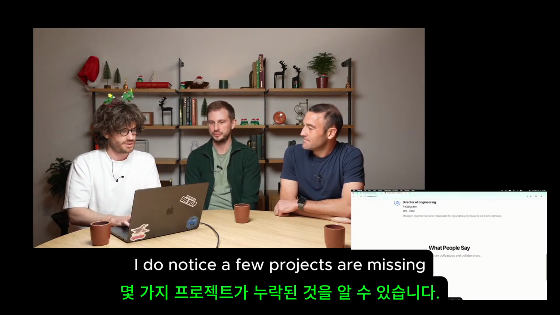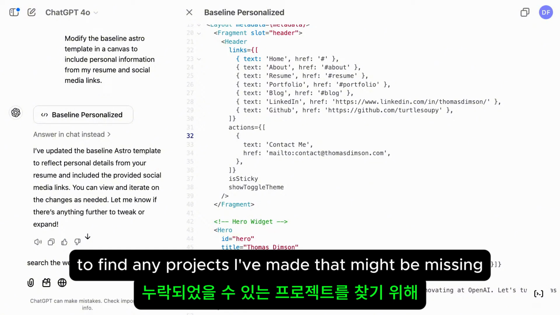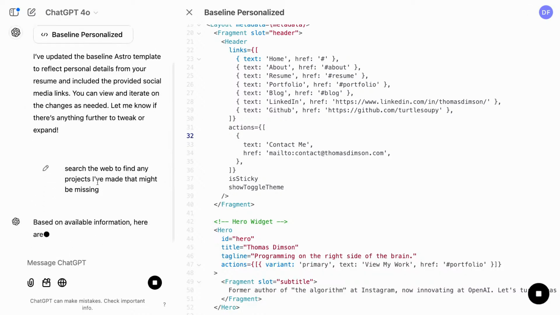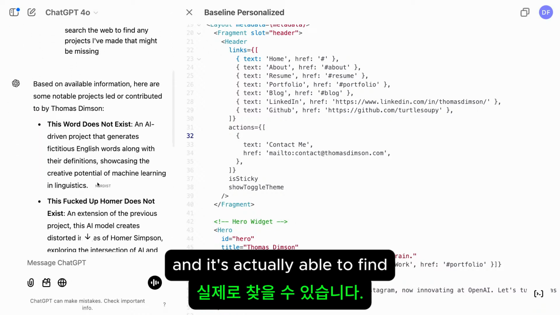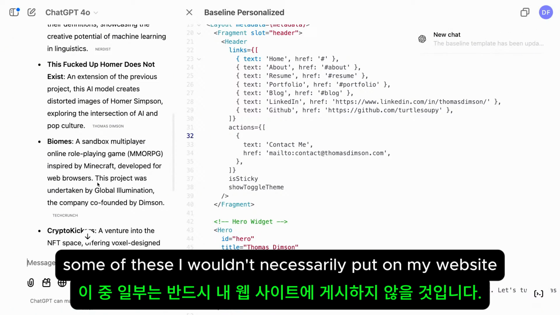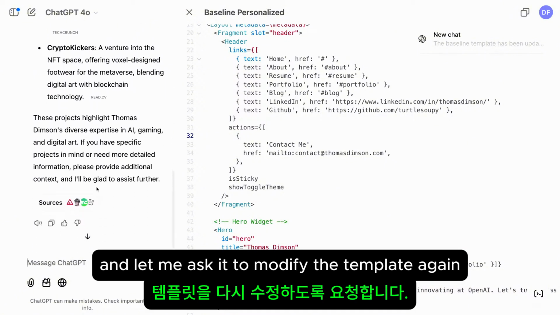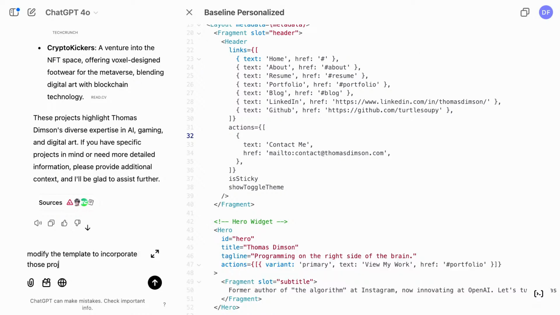I do notice a few projects are missing, so I'm going to give this one more shot, which is to search the web to find any projects I've made that might be missing. Great. It's able to scour the web using our new search functionality, and it's actually able to find all these different projects. Some of these I wouldn't necessarily put on my website, but that's okay. Let me ask it to modify the template again, to incorporate those projects.